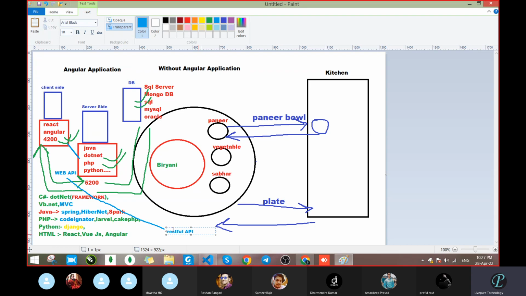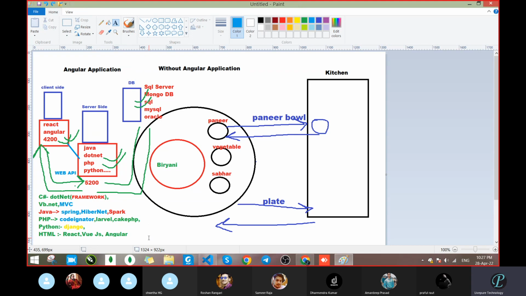Now the problem is with the database. How will the database contact? For the database, there is no requirement of a Web API. What we will do is give the server side all the information of the database.